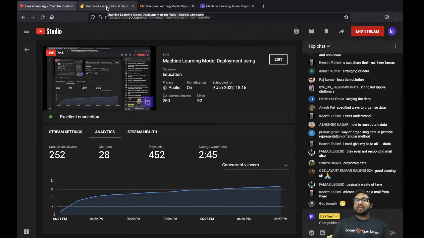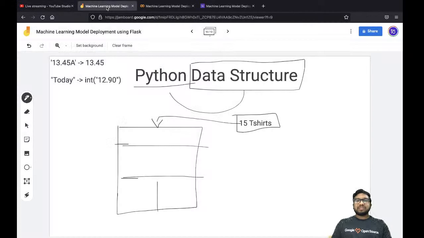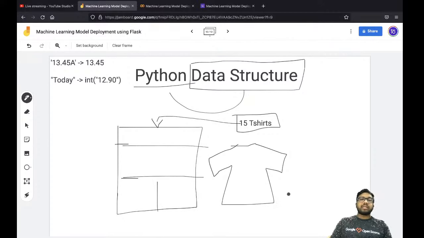Okay, perfect. So if we put our clothes in an organized way, suppose this is your t-shirt, and you put it as it is over here, it takes 15 t-shirts of capacity only, and you cannot fit the 16th or more.